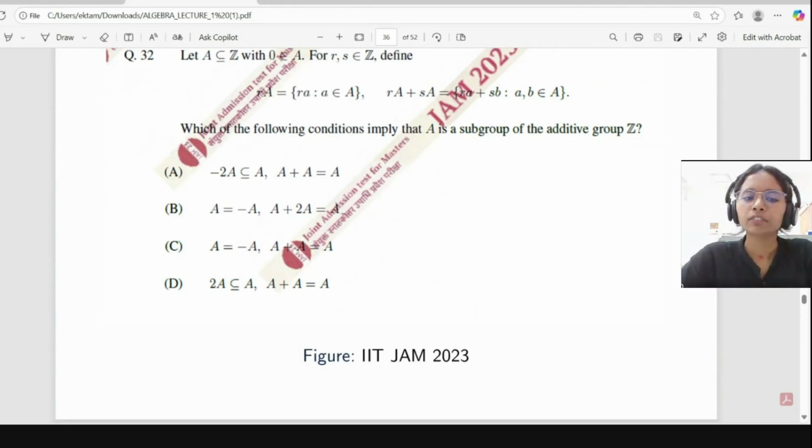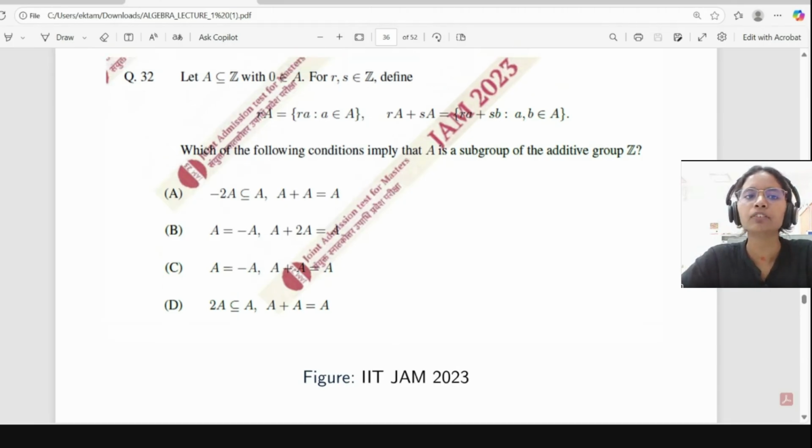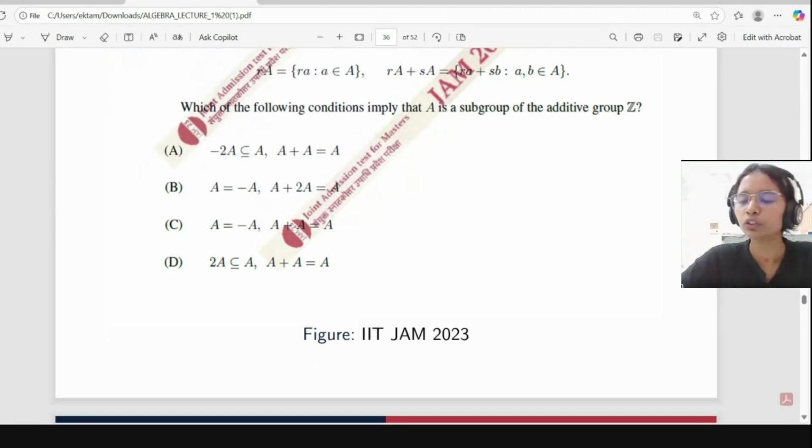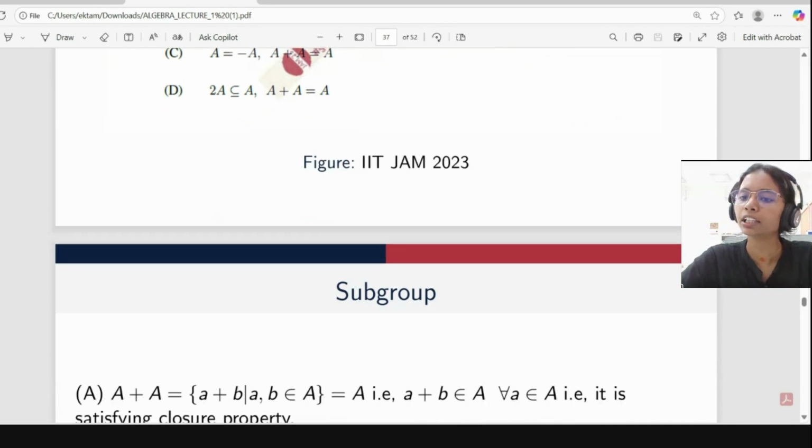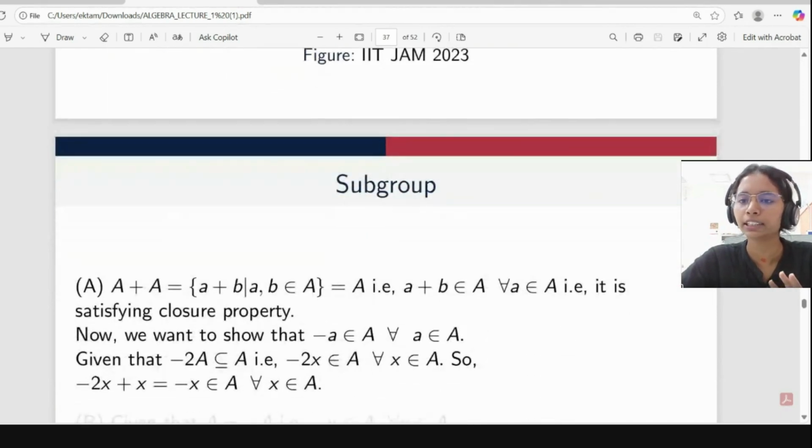For option D, what we have given is 2A is contained in A and A plus A equal to A. It is given that, and for A, we have the condition A should be a subset of Z with 0 belonging to A. So what we did, we take A as 0, 1, 2 and so on. Here 0 is belonging to A. This is a subset, and if you do 2 of A, it will come as the set of all positive even integers.